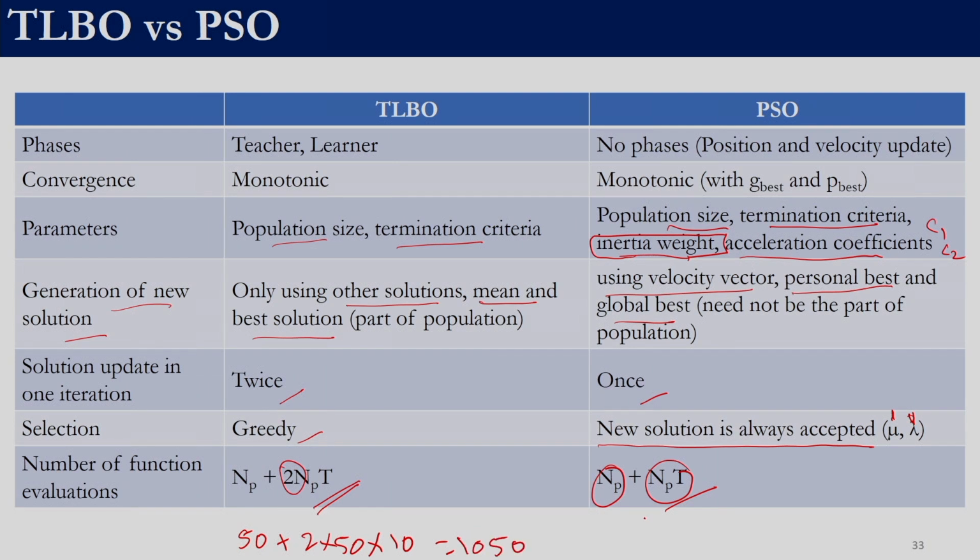Over here, if we see 50 plus 50 into 10, it will be 550. So if we want the total number of functional evaluations to be equal, then we will have to perform twice the number of generations.